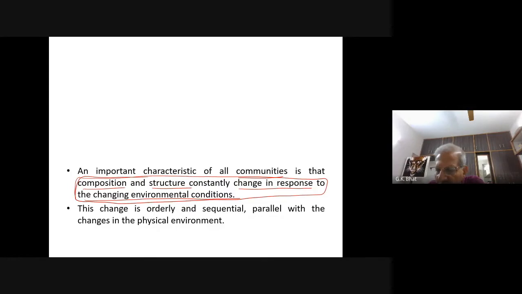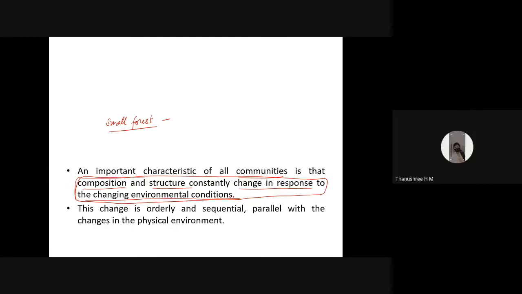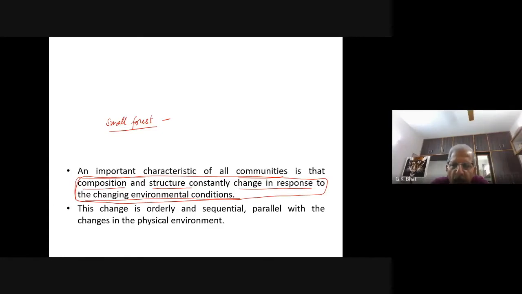I think some of you may have a small forest nearby your village. Tanusri, do you have any forest near your village? Yes, sir. Since how long are you seeing that forest? Right from the last 16 years.